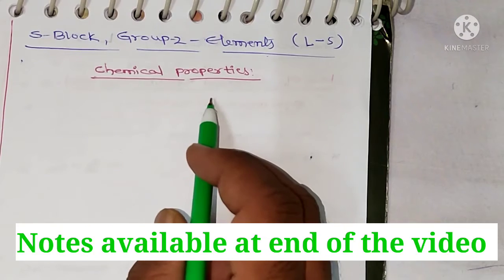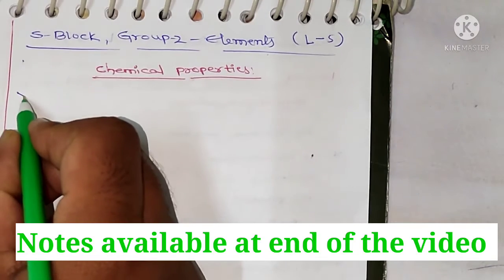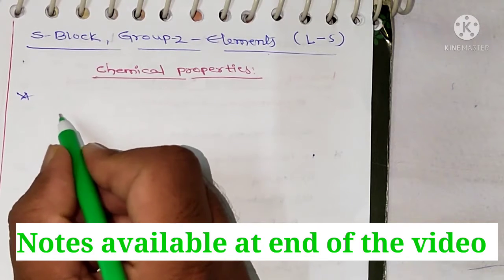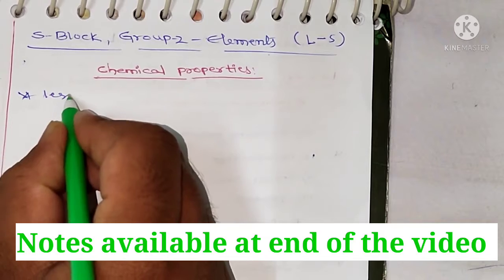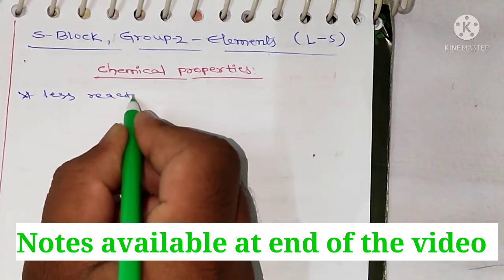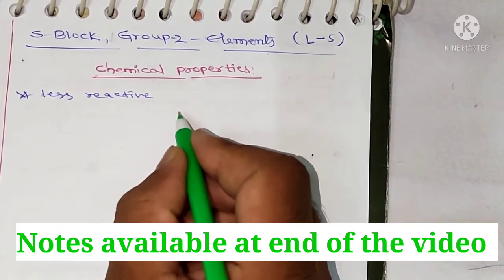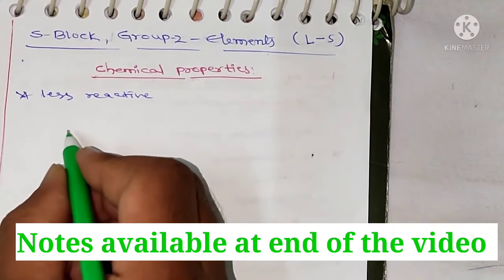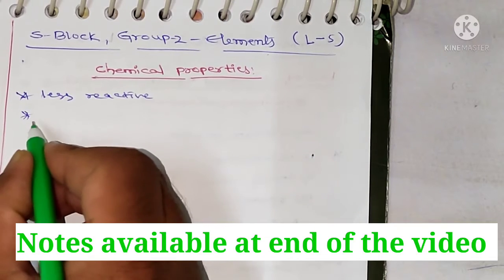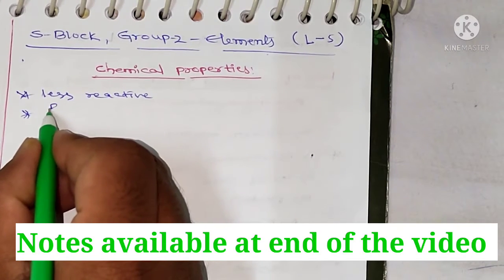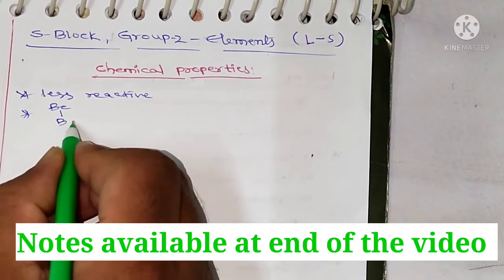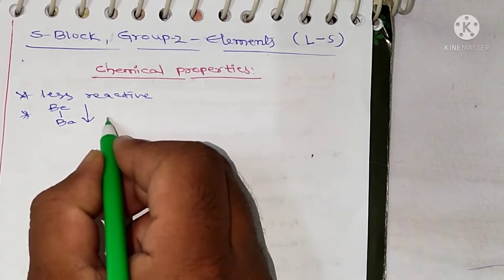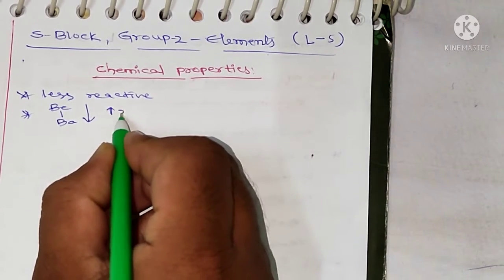Our topic is chemical properties. The alkaline earth metals are less reactive than the alkali metals. So these are less reactive when we compare with the first group elements. And the reactivity increases on going down the group. If you take the second group, beryllium to barium, as you go down the group, the reactivity increases.